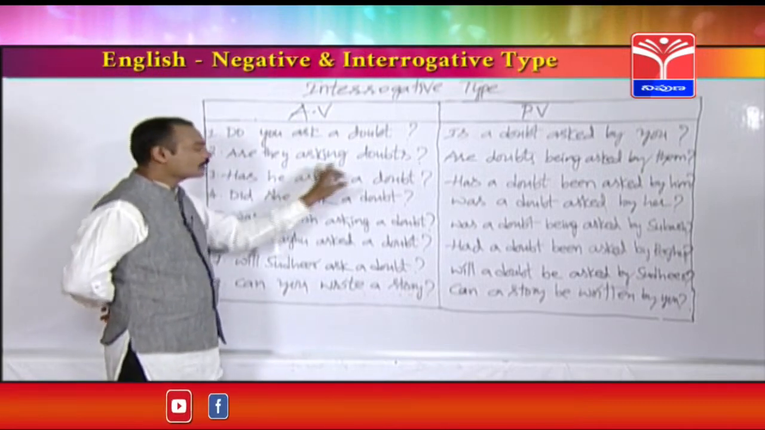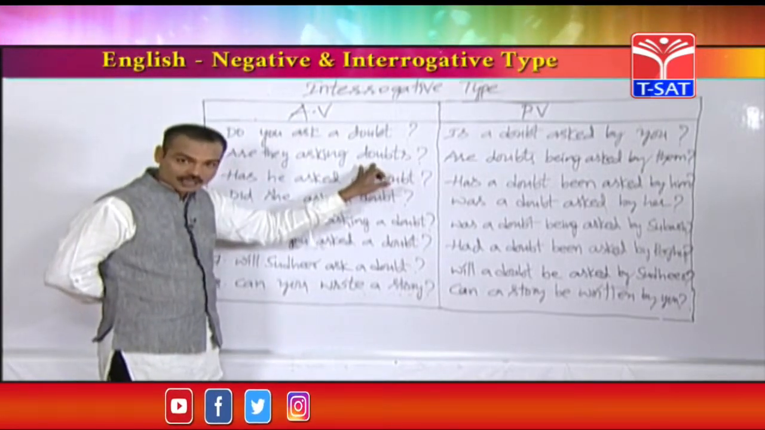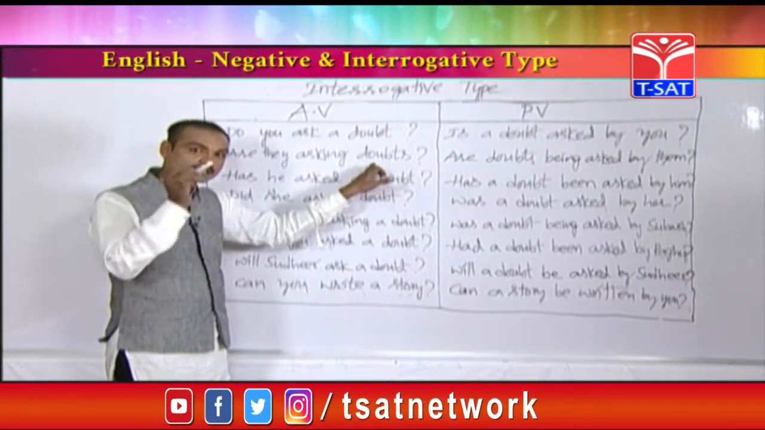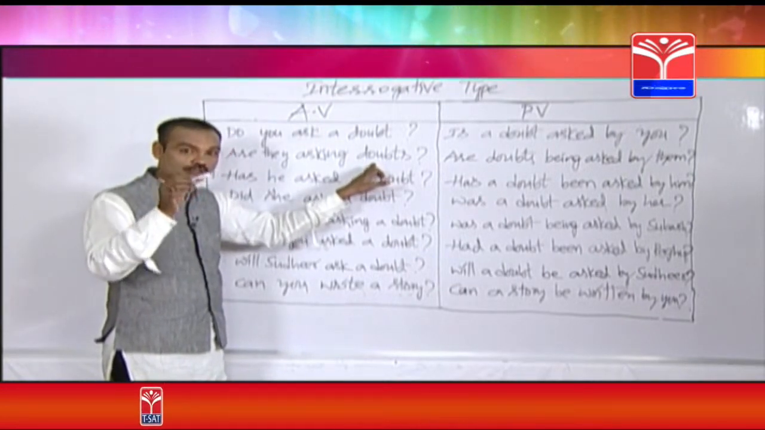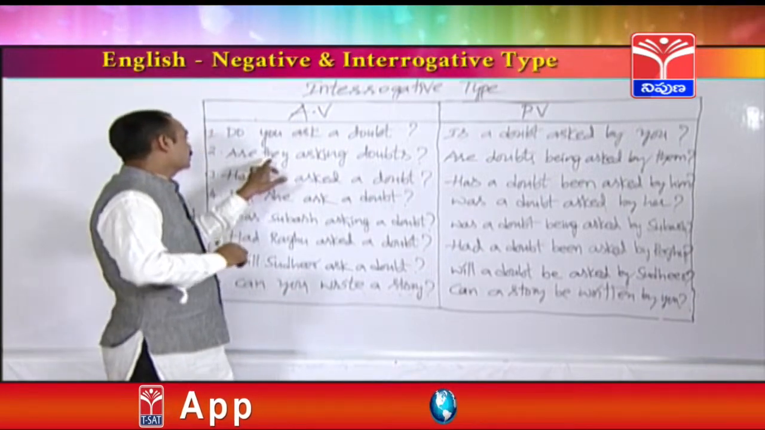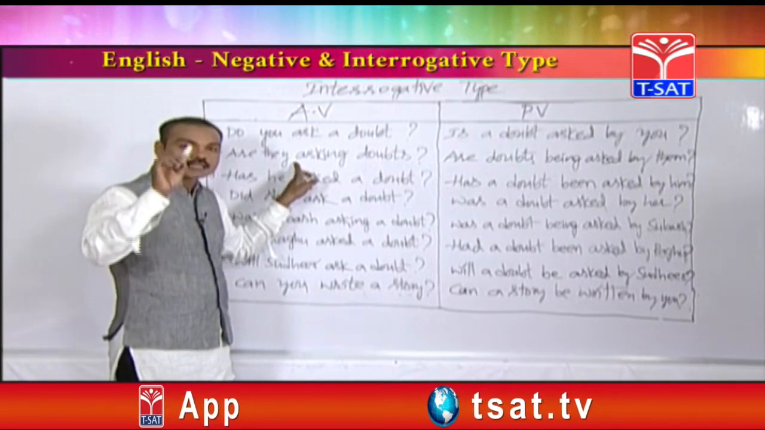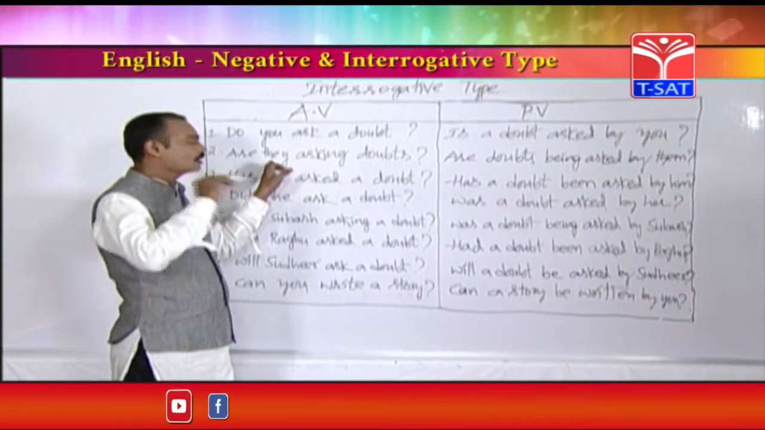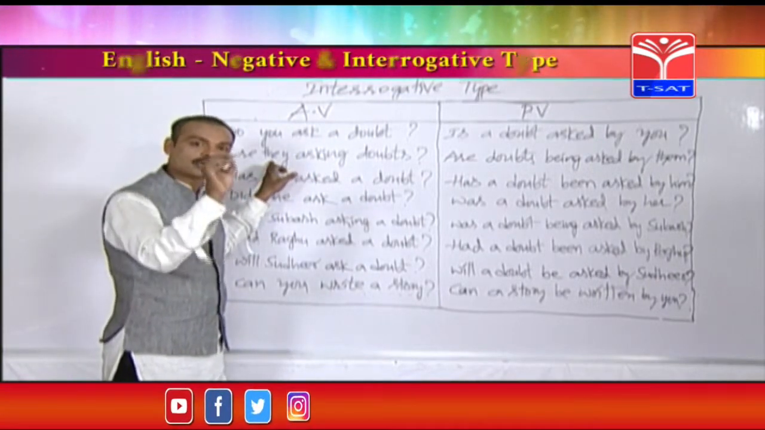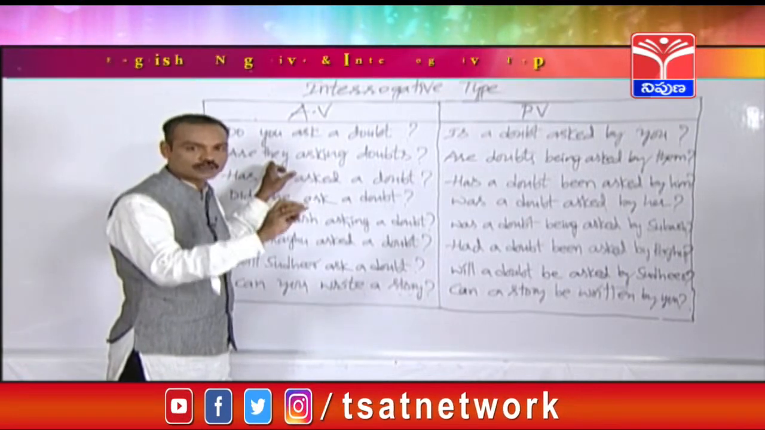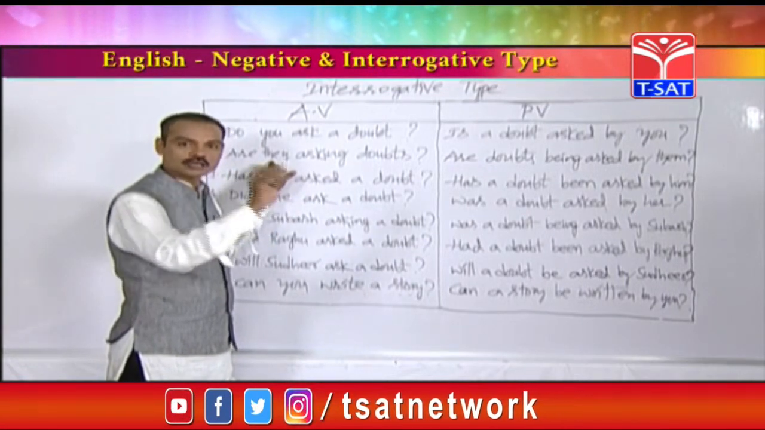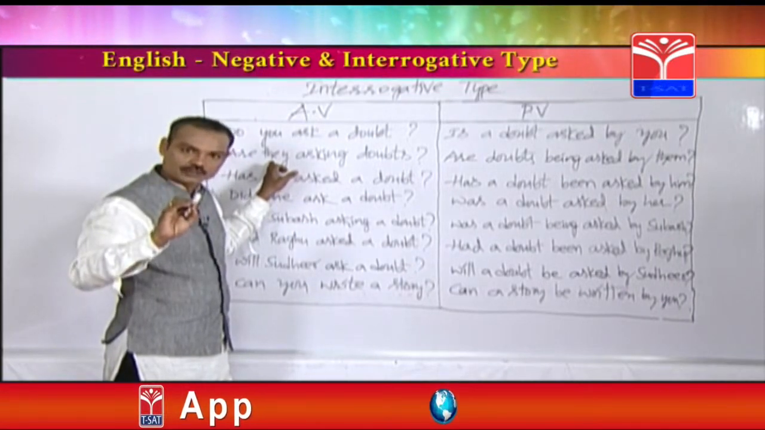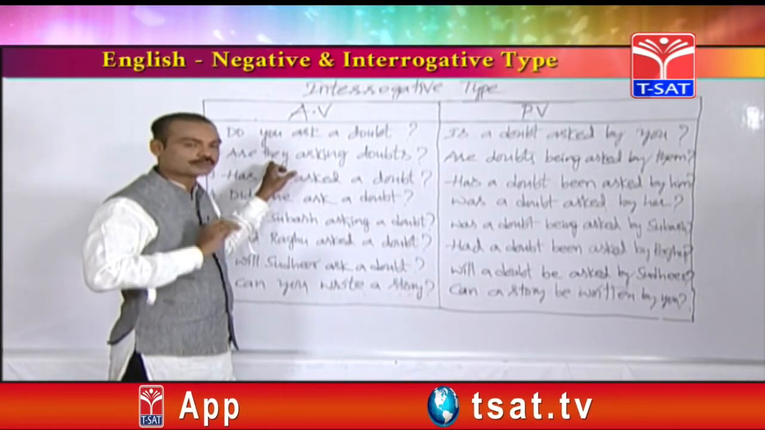Next, are they asking doubts? It is an active sentence, that's fine. Is it positive or negative or interrogative type? See, if this active starts with the subject, where is the subject here? There is the subject here. They are asking doubts, for example. This is called a positive type sentence. Negative type means they are not asking doubts. Interrogative type means are they asking doubts? That is called interrogative type.